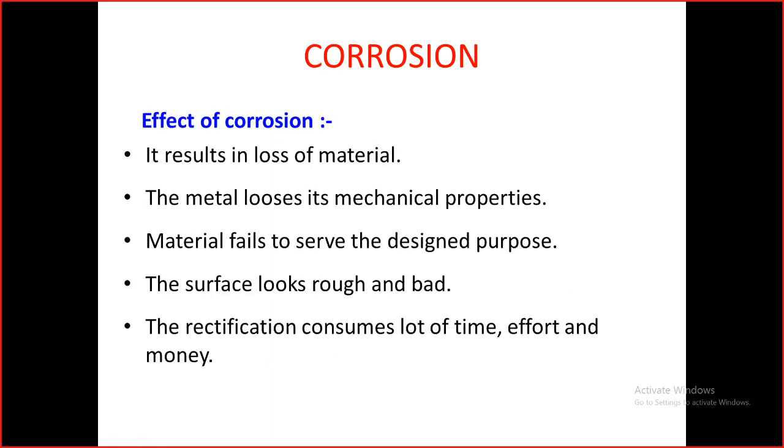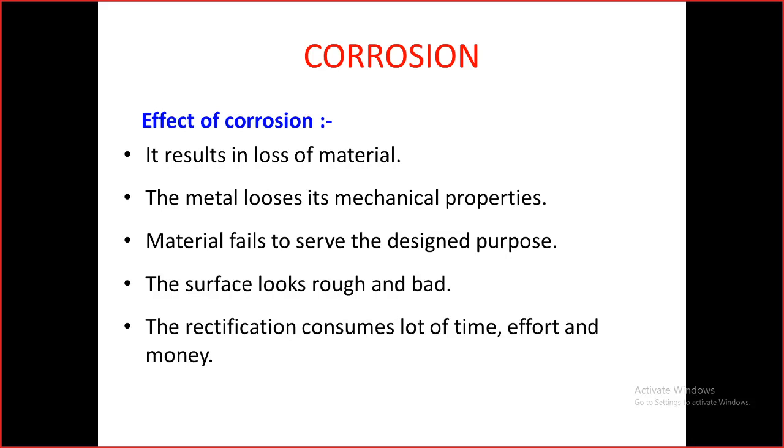So what are the effects of corrosion? Why is this corrosion our enemy? Because when the metals get corroded, it results in the loss of material. The material is eaten away. That eventually leads to the loss of strength, that is, the mechanical properties.